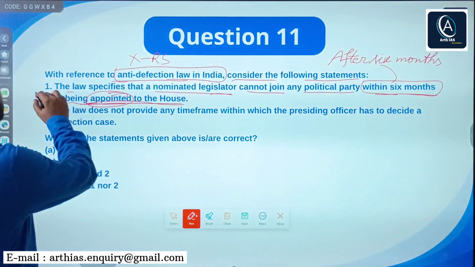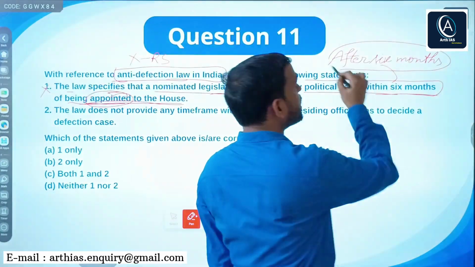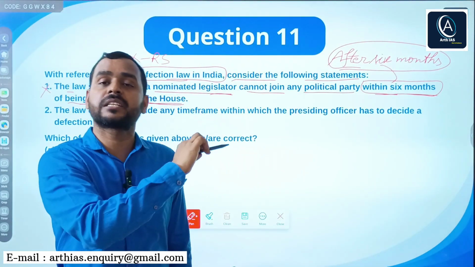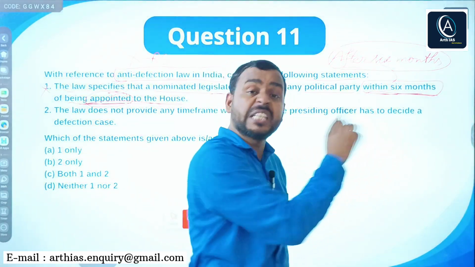So this statement is wrong, because as I told you, the law is after 6 months, means after 6 months a nominated legislator is not allowed to join a political party, but this statement says within 6 months.